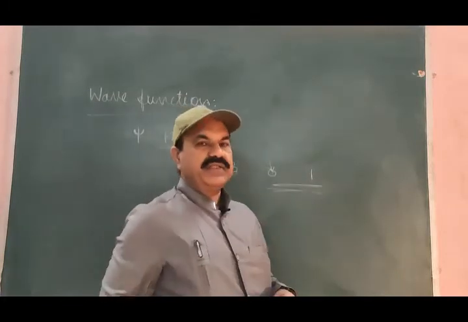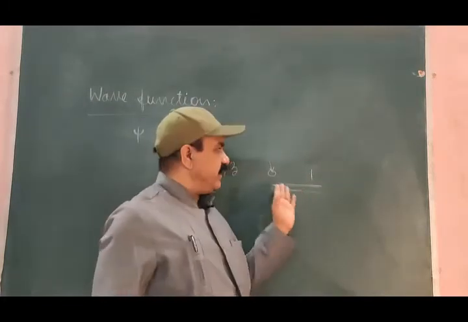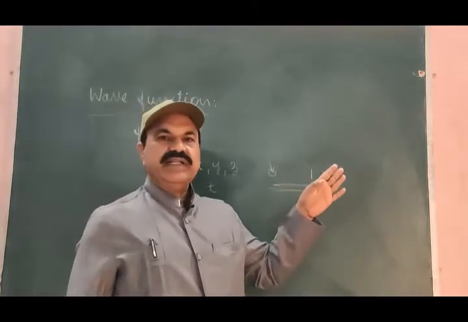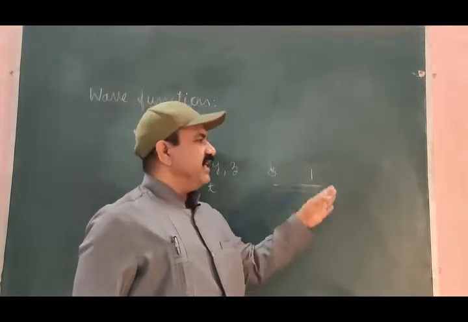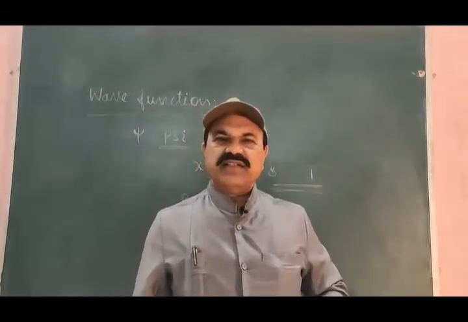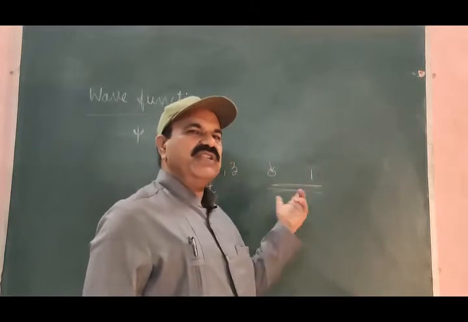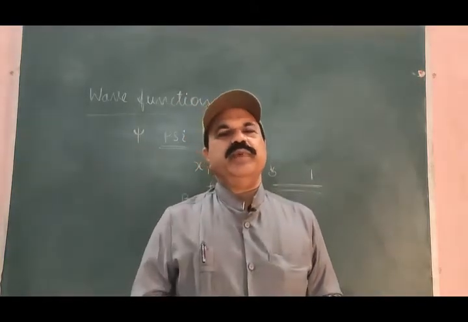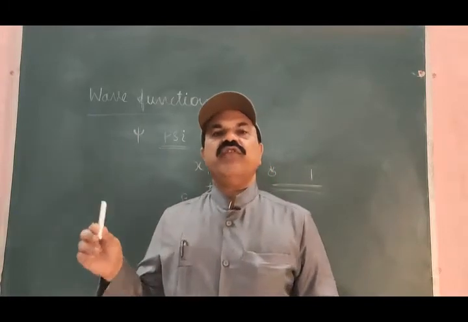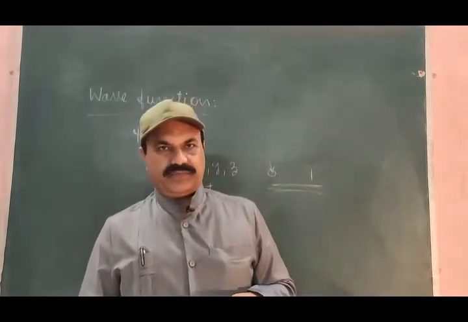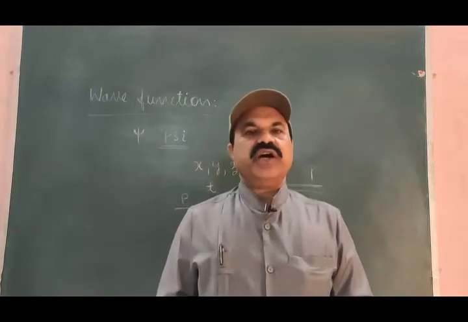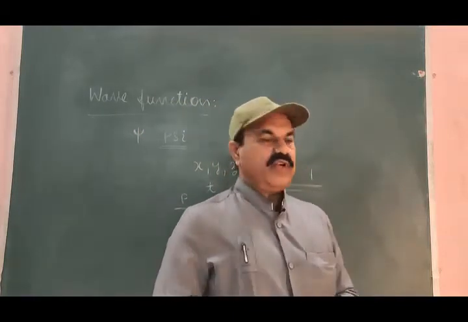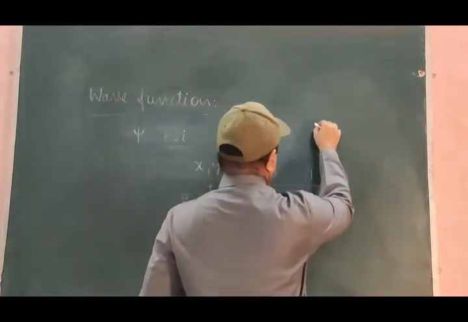we have seen here probability. It can have any value between 0 and 1. Its minimum value will be 0, maximum value will be 1, and any value in between 0 and 1 is allowed to the probability. Wave function, it should have a nature like a wave. For example, this type of wave.